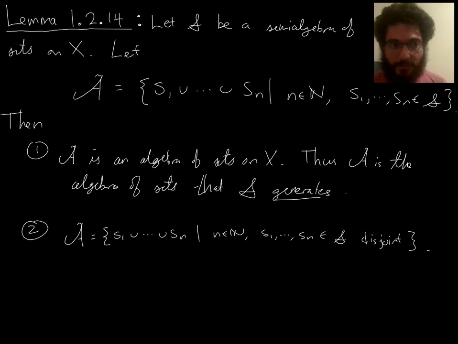I have a nice notation for the sigma algebra of sets generated by S, I would call it sigma of S. But I don't have a nice notation for just the plain algebra of sets, so that's why I'm writing it in words. The algebra of sets that S generates is equal to A, simply finite unions of things in S. All right, let's prove 2 in the next video.